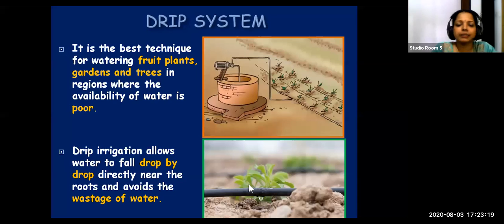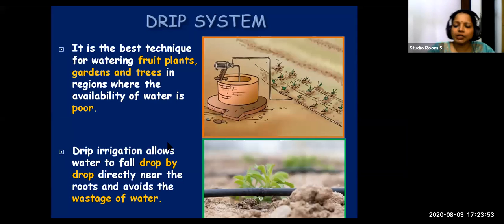Okay. Benedict, just see this. It's the best technique. Drip system is the best technique for watering fruit plants, gardens, and trees in regions where water availability is poor. And here the water will be falling drop by drop, or water drips near the roots, and it will avoid the wastage of water. No water is wasted and the water is falling directly near the position of the roots. So that was about drip system. So next we are moving on to the next agricultural practice.